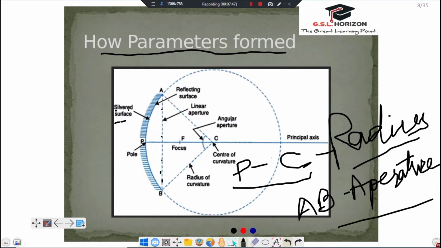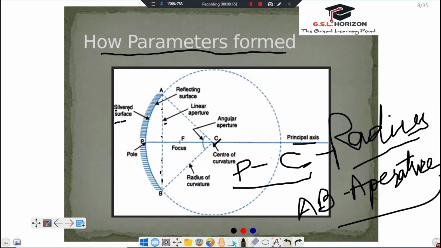This one is the center of curvature, and this one is the principal axis. This is the angular aperture. This one is the linear aperture, which is also called just the aperture. We can say aperture or linear aperture, both.